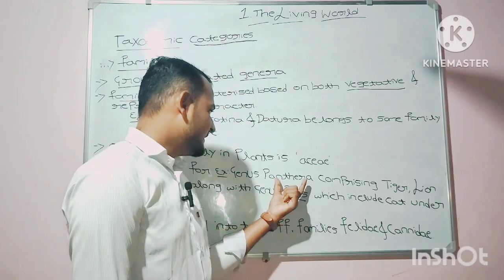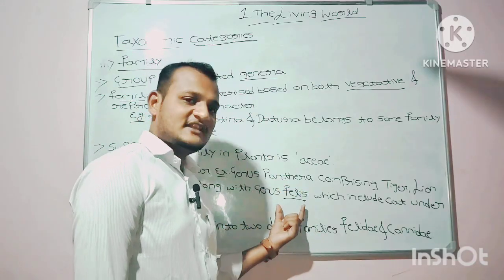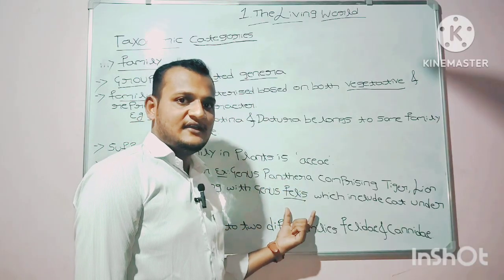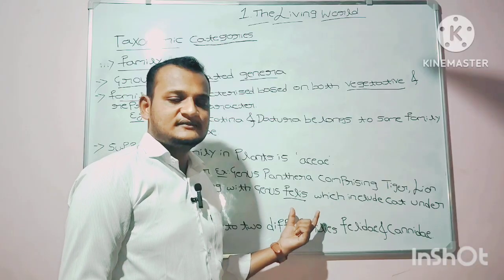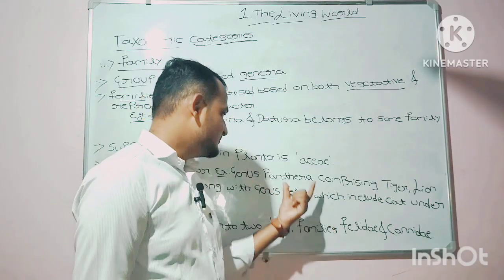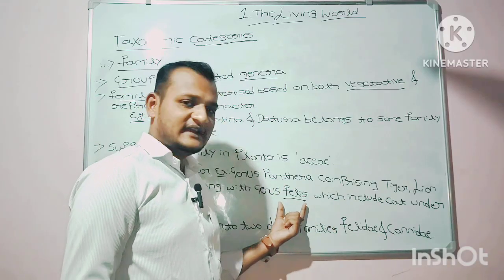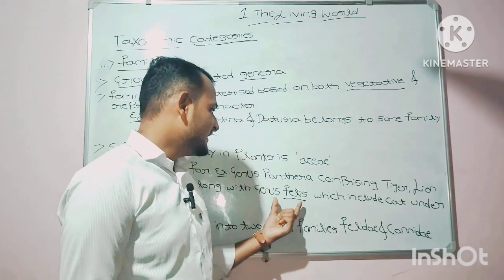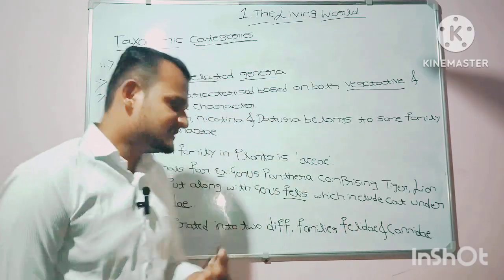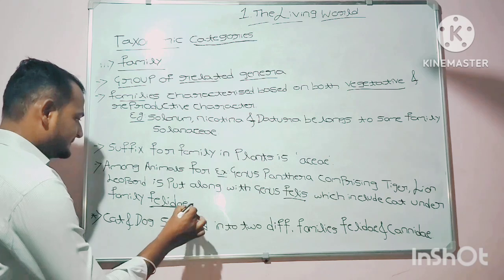Here, the genus Panthera as well as genus Felis have relatable characters. These both are related genera, so they are grouped under the same family, namely Felidae.